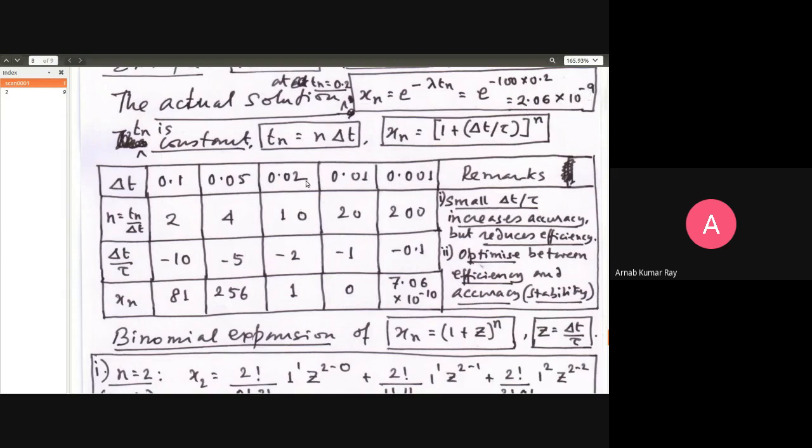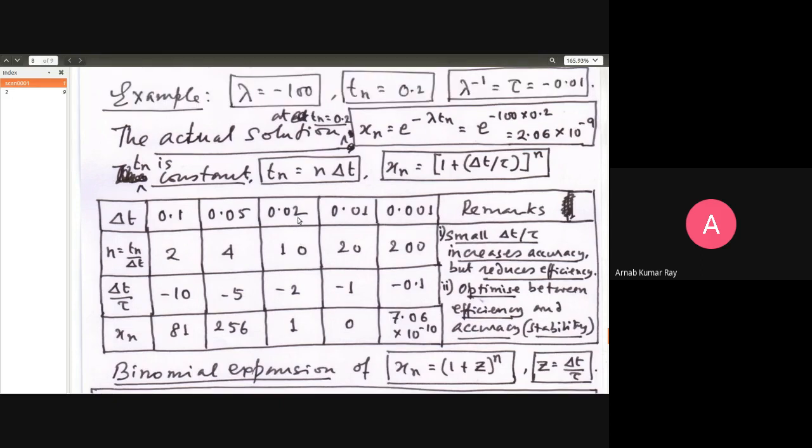Then you are saying that, okay, let me now take a smaller step size of 0.02. Delta t is 0.02. If it is 0.02, Tn being equal to 0.2, 0.2 by 0.02 is 10. That is your n. And delta t of 0.02 divided by tau will give you minus 2.